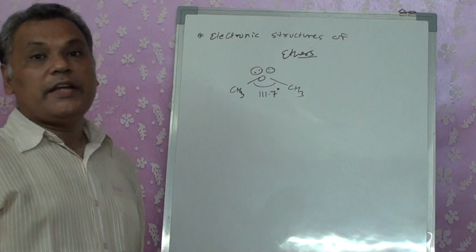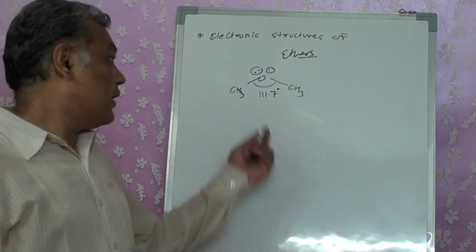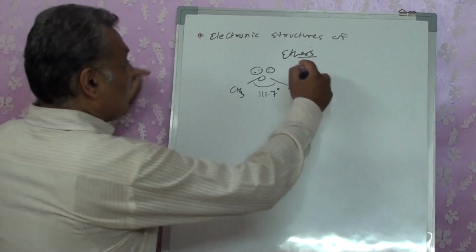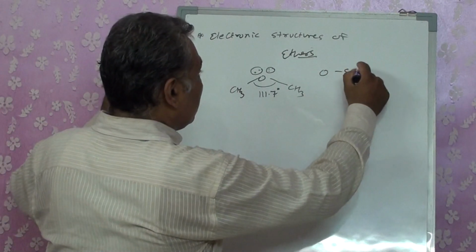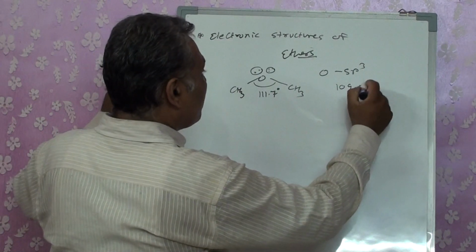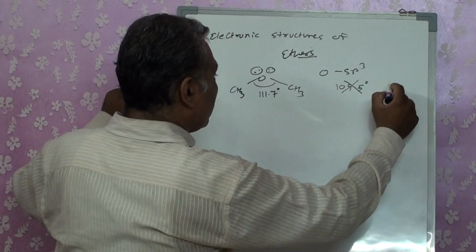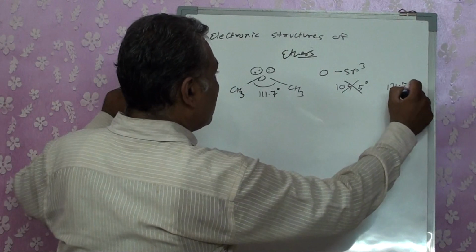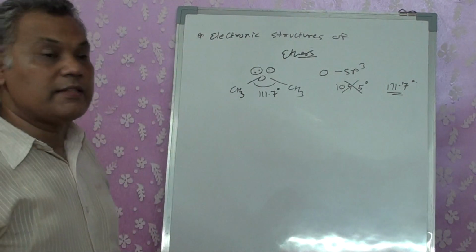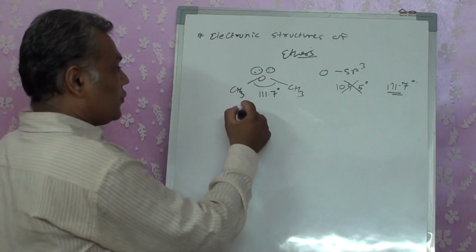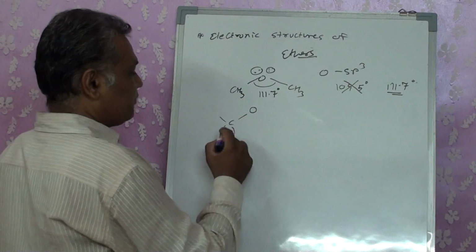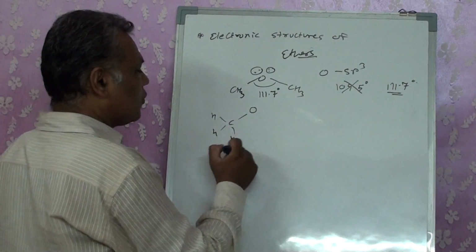Here the bond angle has become bigger compared to the others. Here also oxygen is sp3, so its bond angle should be 109.5, but it's not so, it's 111.7. The change is because here we have a carbon bulky group attached to it. It's not a smaller chain. We have a group attached.